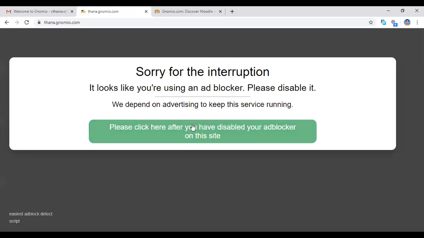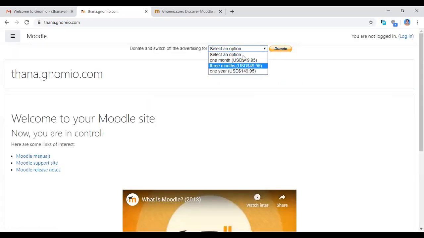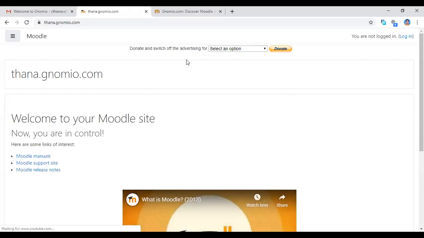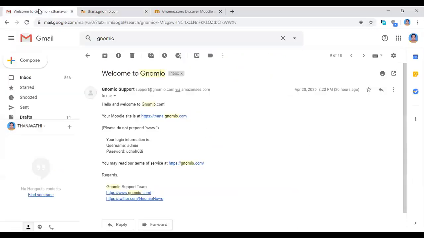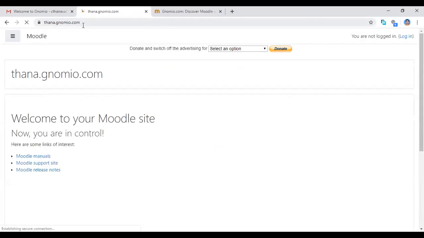See, this ad blocker message will be open. If you want to pay this amount you can pay, which means they will not send that advertisement notifications. So when I click on this website, this is my website that will open.